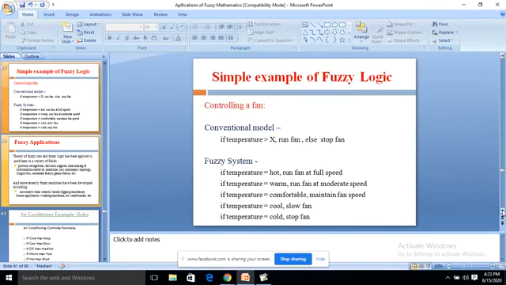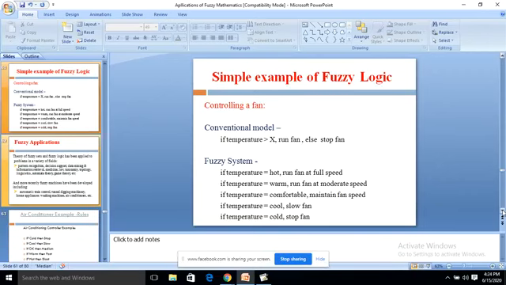Simple example of fuzzy logic: controlling a fan is one example. We have fans at homes. If temperature is greater than X, run fan, and else stop fan. So if we feel very cool, we stop the fan. Either we run the fan or stop the fan. In a fuzzy system, if temperature is hot, run fan at full speed. If temperature is warm, run fan at moderate speed.